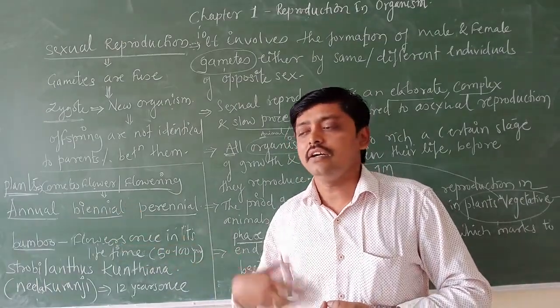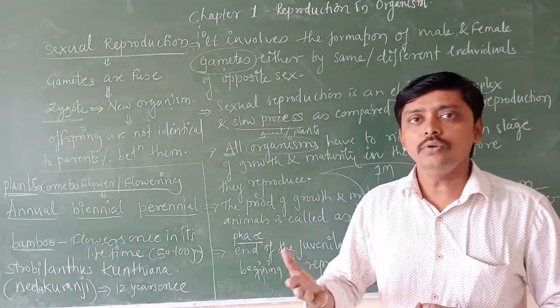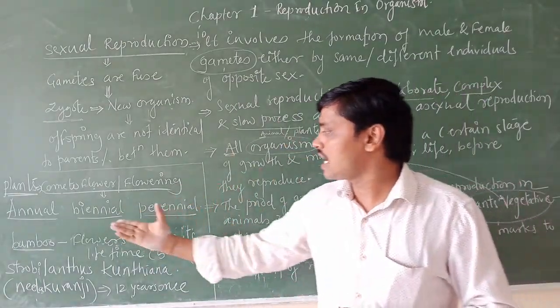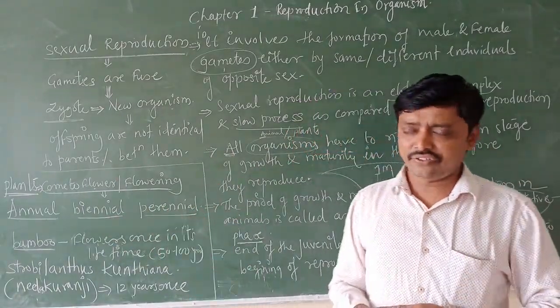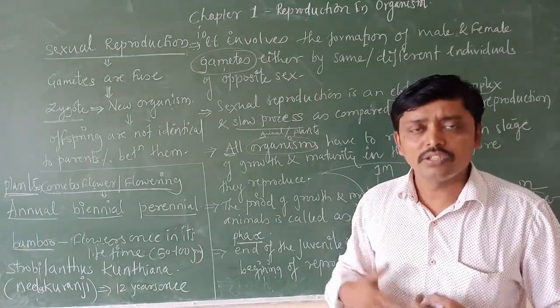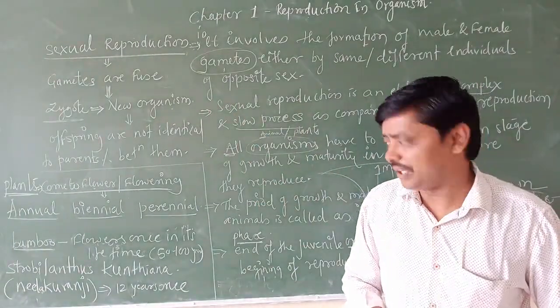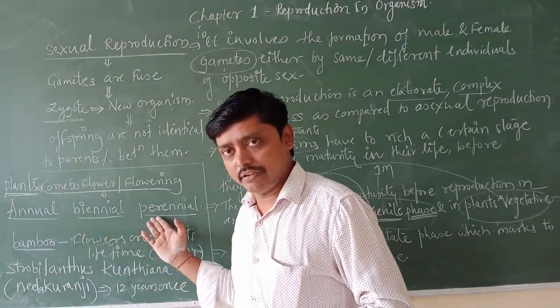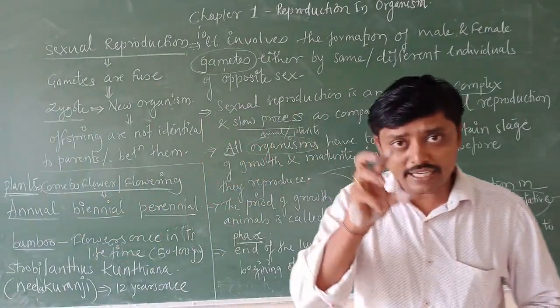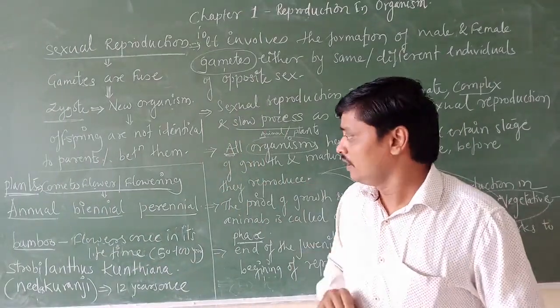Biannual ಅಂತಂದಾಗ first year they used to grow, mature and second year they are going to start flowering. Periannual in the sense they take more than 2 years for their growth, maturation and flowering. That is what annual, biannual and periannual. ಇದನ್ನ ನೀವು ವಿಡಿಯೋ ನೋಡಿ ಕರೆಕ್ಟ್ ಆಗಿ ನೋಡಿ ಬನ್ನಿ.